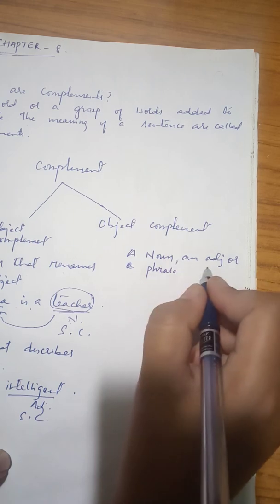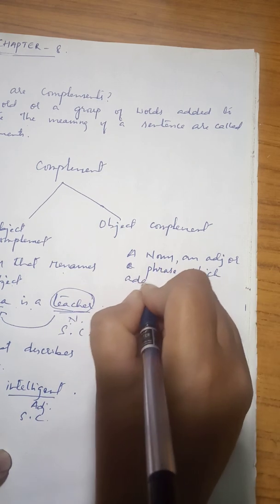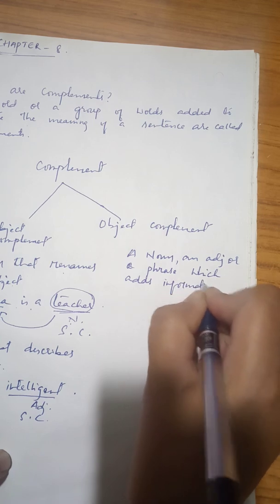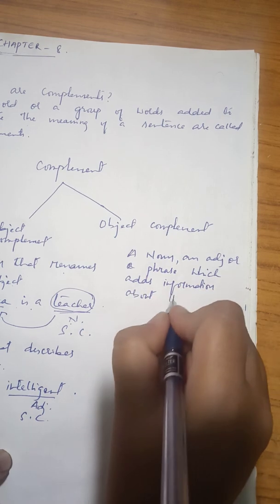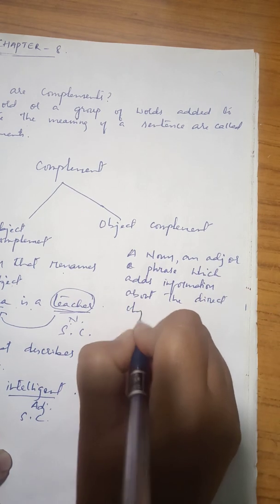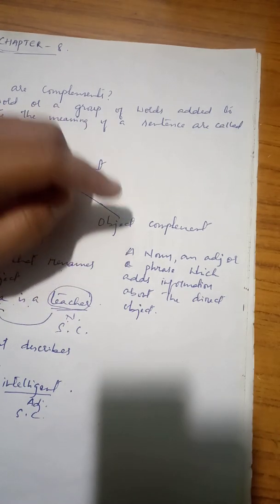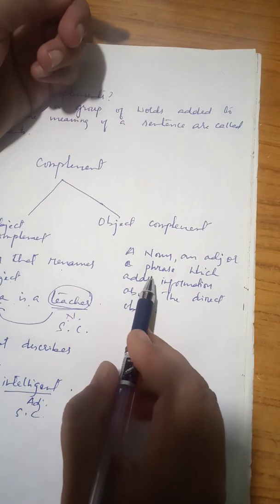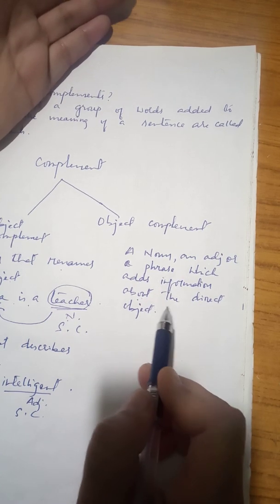A noun, an adjective, or a group of words which aids information about the direct object. So, what are object complements? It is a noun, an adjective, or a phrase which aids information about the direct object. Aids means which gives information about the direct object.